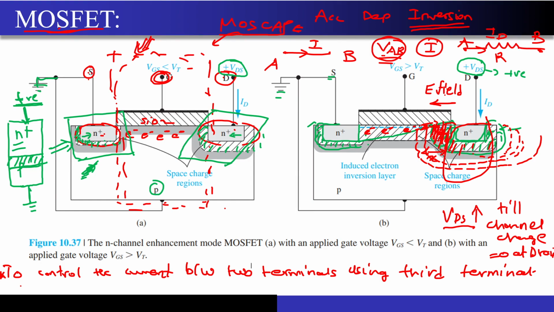So now what we are doing over here is that first of all we are creating an inversion layer by operating the MOSCAP in the inversion mode of operation, and then we are applying a potential difference at these two particular terminals over here, so that the electrons that have been accumulated at the interface can flow between these two terminals over here. Correct? So now once this is done, what is remaining in the working of the MOSFET?